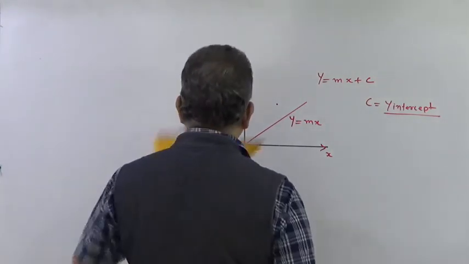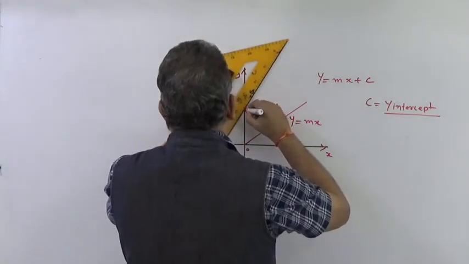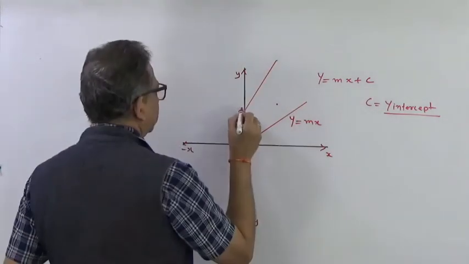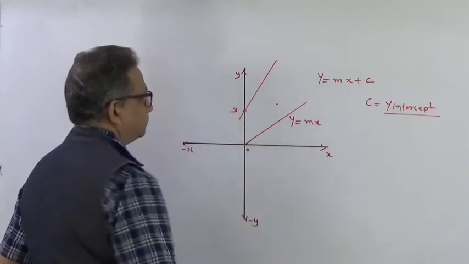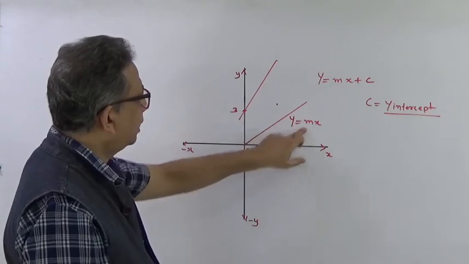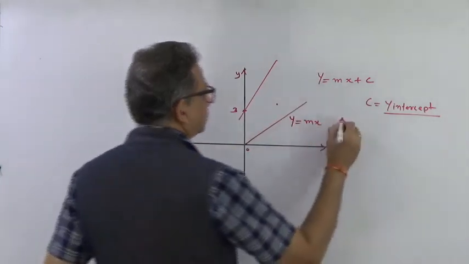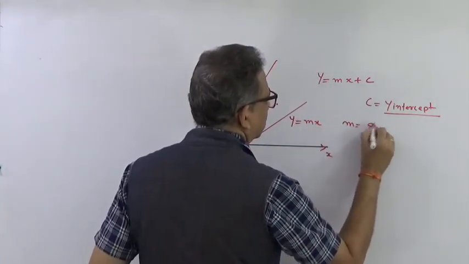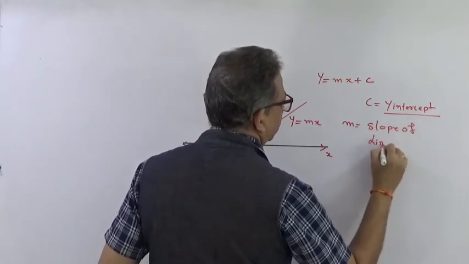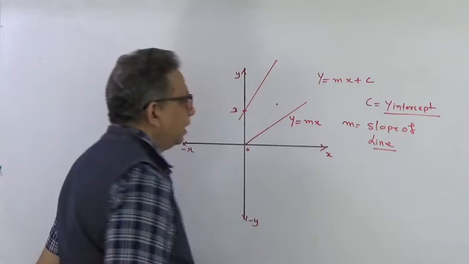Had this been a different type of line, like this, and this point is suppose 3, right? Now you can see, what was m? M is called the slope of the line.